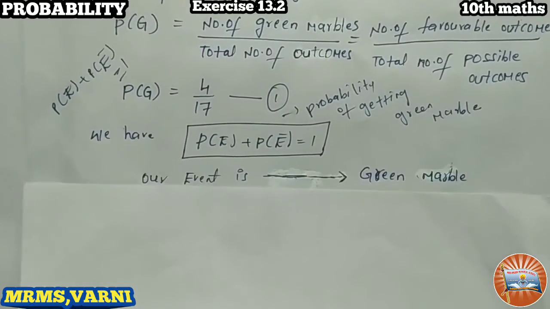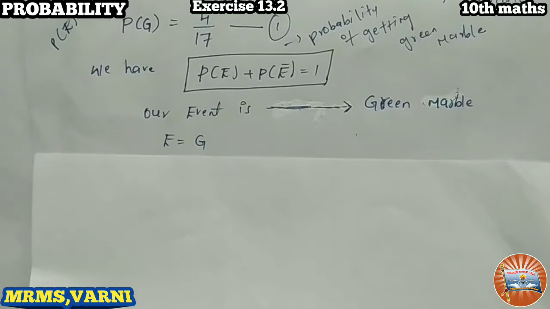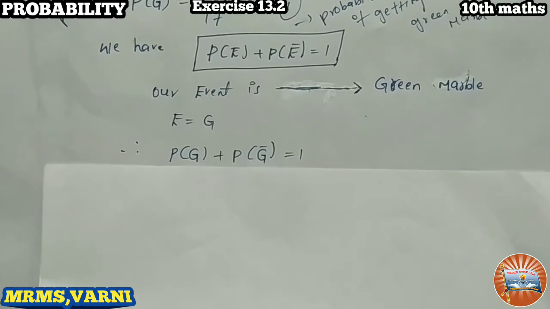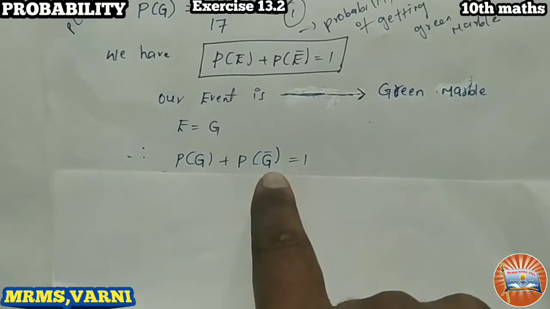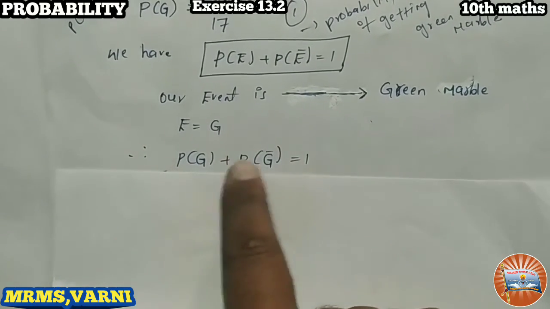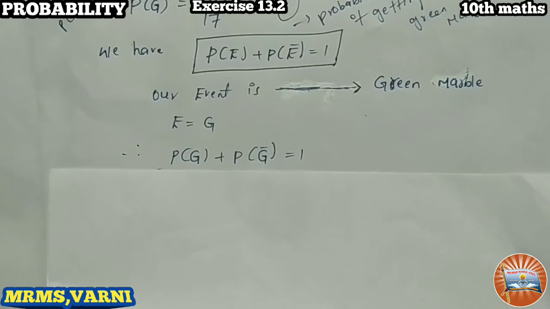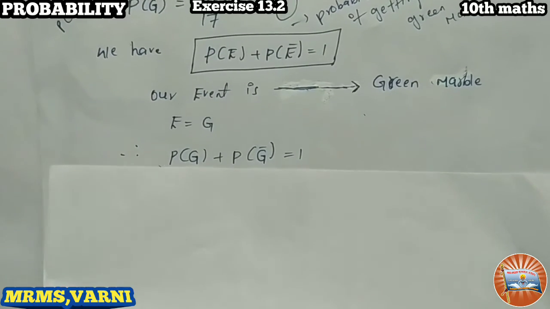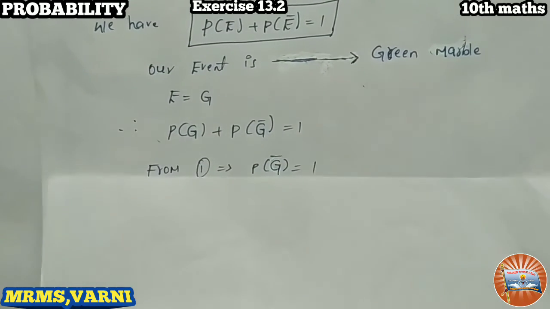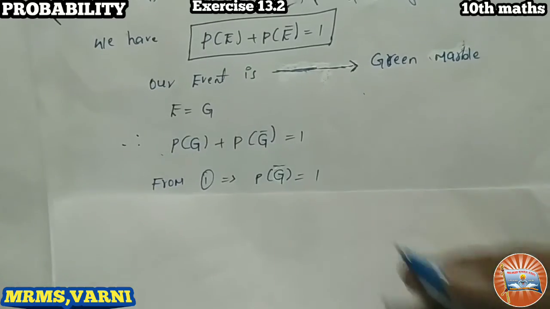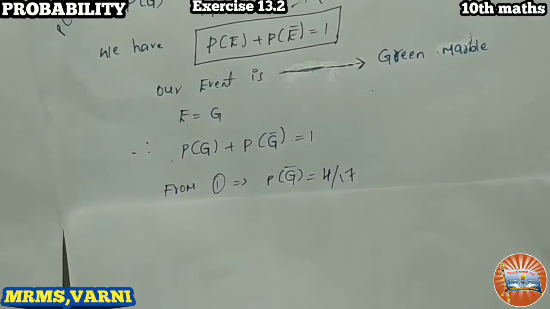Okay, right. So our event is green marble. So E equals G. We know that, just now we have discussed that. So P of G plus P of G bar, getting a green marble, getting a non-green marble. So both are complementary to each other. Okay, right. We have P of G plus P of G bar equals 1 as the formula. So P of G we got 4 by 17, replace that value. So here we got 4 by 17.